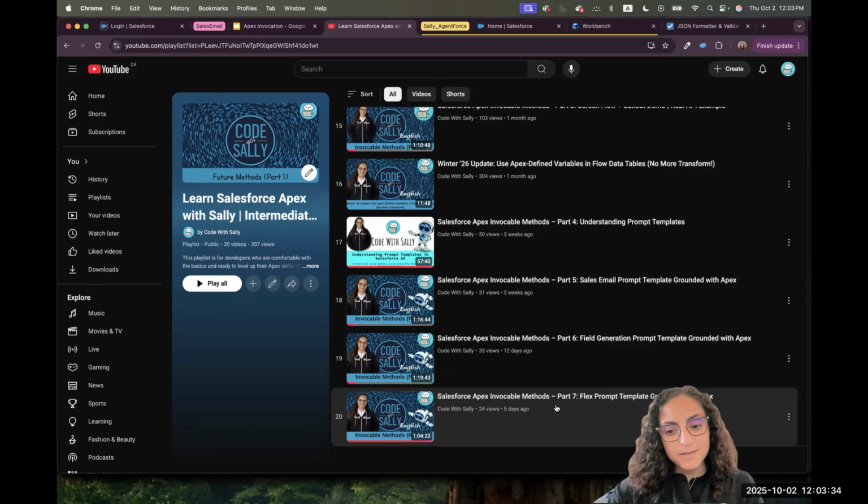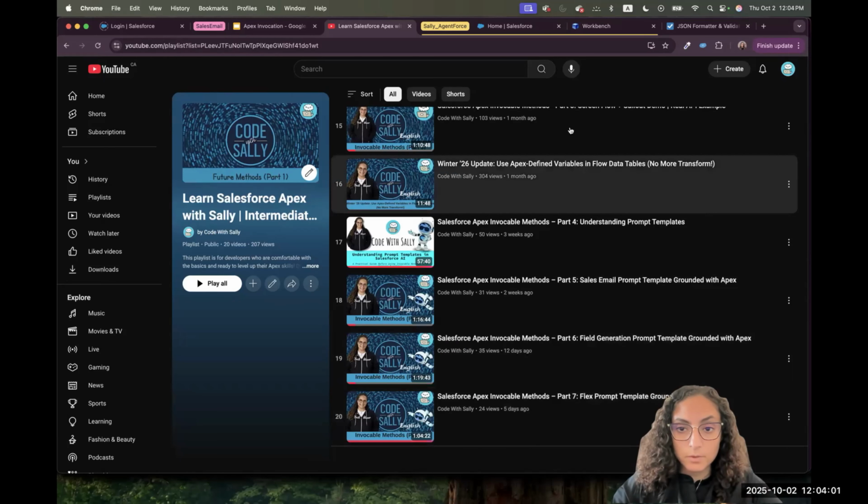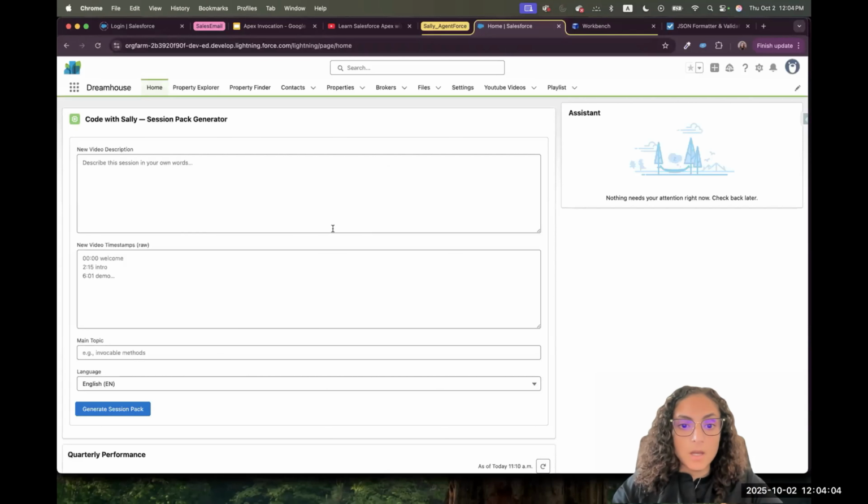So today is a continuation to part 7 of the invocable method. We created in part 7 an invocable, a flex template, and we grounded it with Apex, and we saw all the rules and the restrictions and how we can expose the invocable method to the flex template. Today, we'll see together how we can invoke this flex template. So let me refresh your memory.